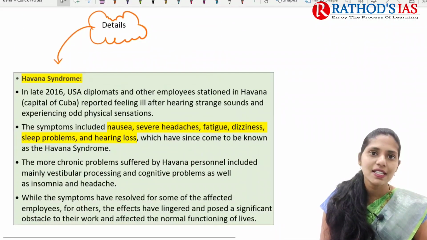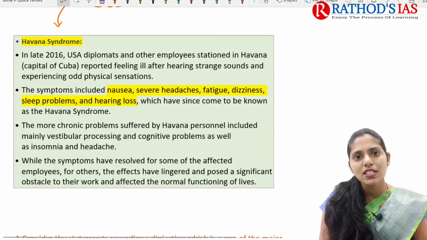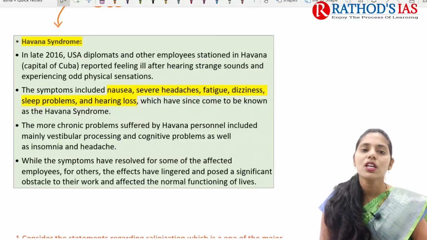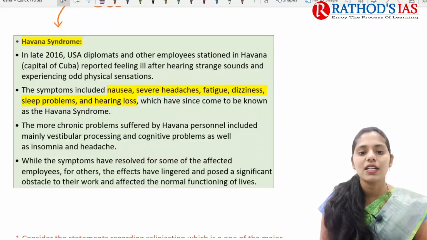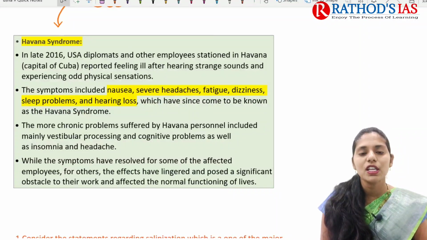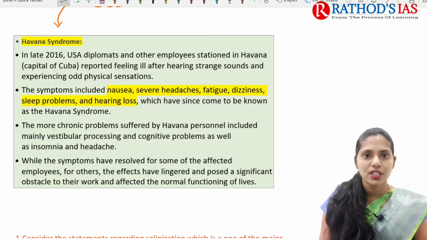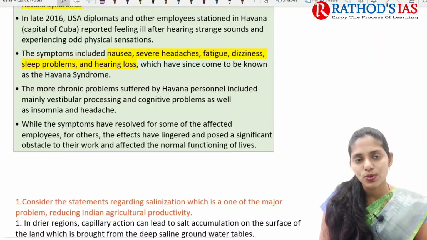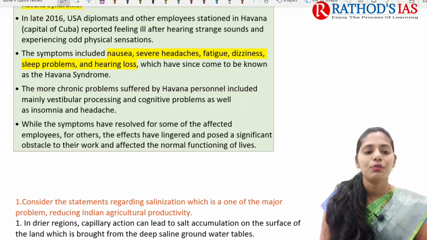Now some details regarding Havana Syndrome. Why is it in the news? Because in 2016, US diplomats and some other employees stationed in Havana, the capital of Cuba, reported feeling ill after hearing strange sounds and experiencing some odd physical sensations. Those symptoms include nausea, severe headaches, fatigue, dizziness, sleep problems, hearing loss, etc. So this syndrome is also known by the name Havana Syndrome.